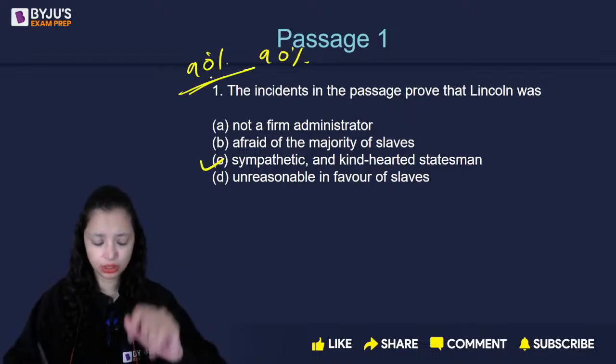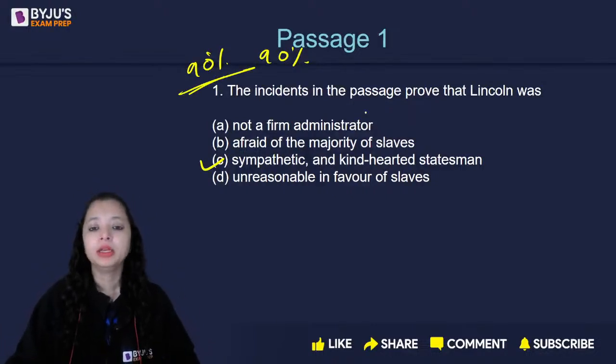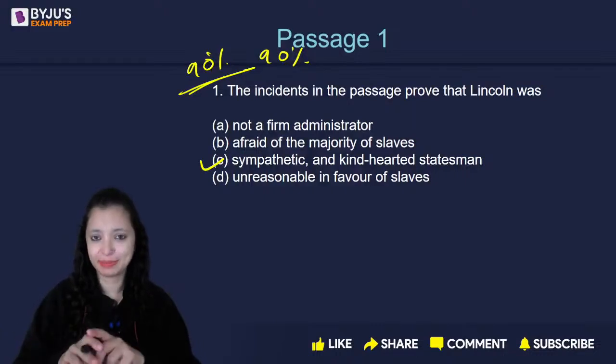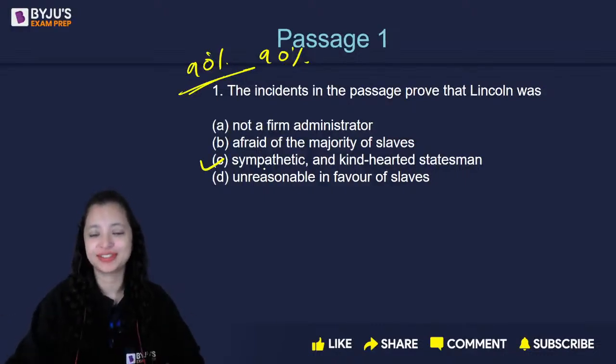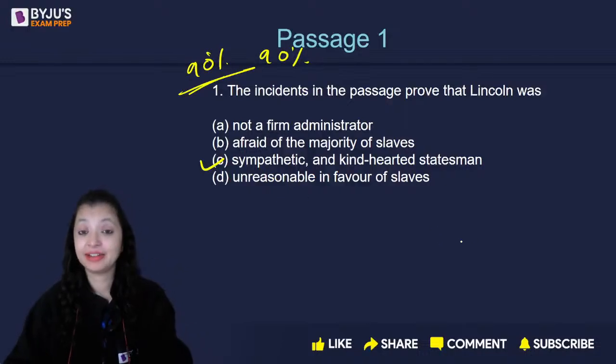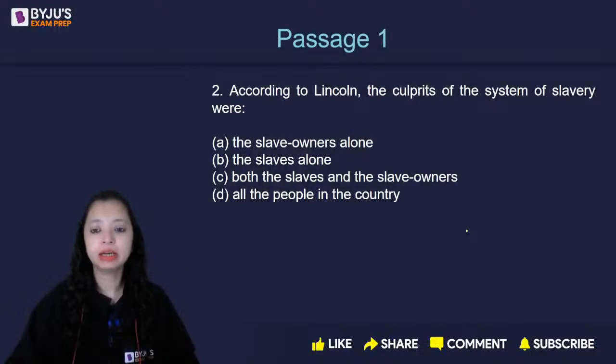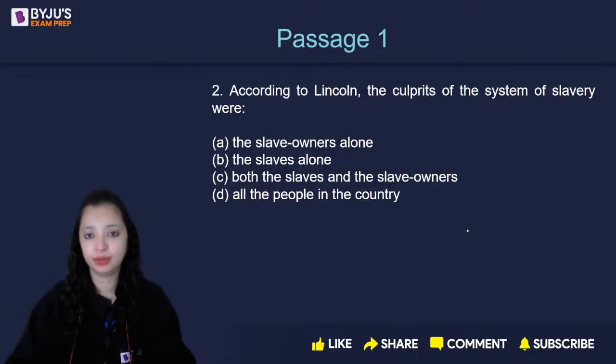देखो इसके बारे में एक बार क्वेश्चन करते हैं फिर बात करते हैं. So let's do the questions first before I explain the answers. Otherwise, you're going to get the remaining questions correct as well. C is the correct answer here. Question number 2, everyone. According to Lincoln, the culprits of the system of slavery were.